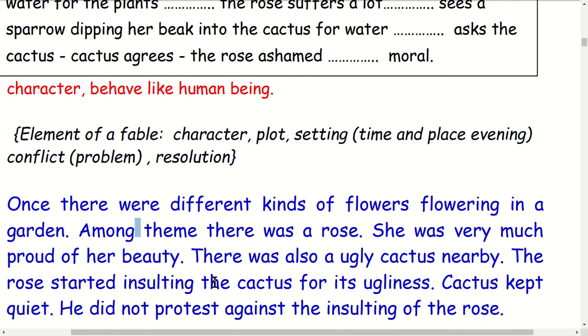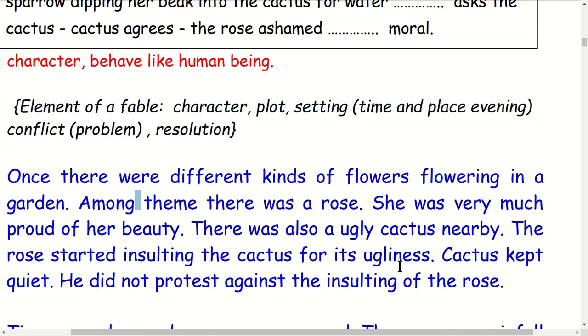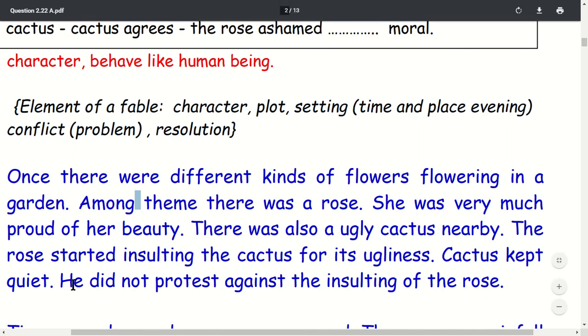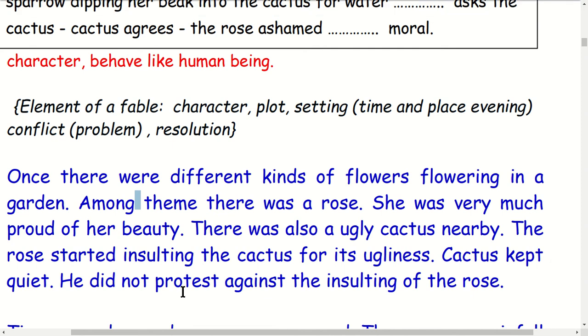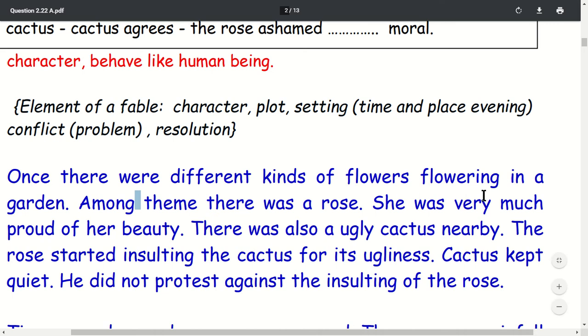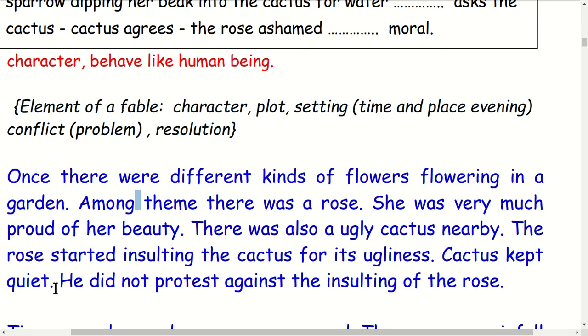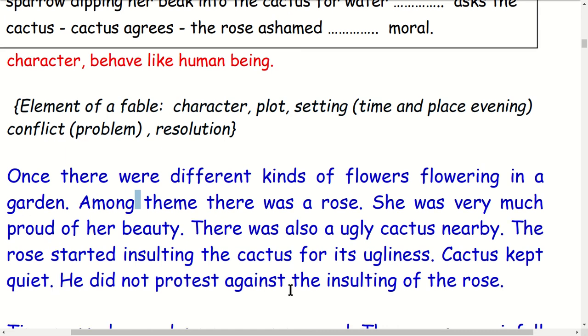What was the cactus's reaction? The cactus kept quiet. He did not say anything. He did not protest against the insulting of the rose. This is the first paragraph. In the first paragraph there were characters, the rose and the cactus. The problem was that the rose started insulting the ugly cactus. And what was the reaction? The cactus kept quiet, means he did not say anything, he didn't protest.